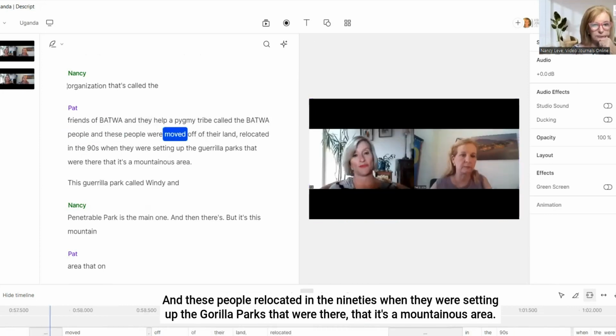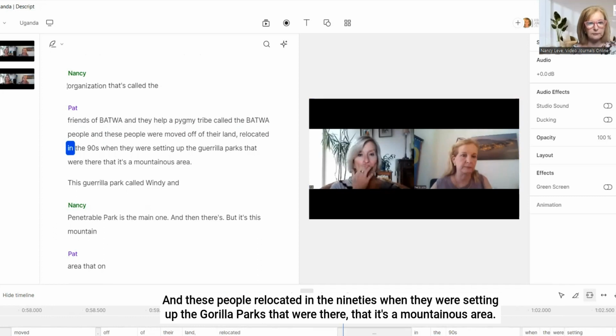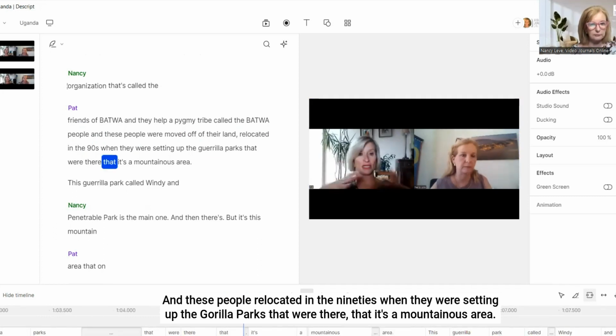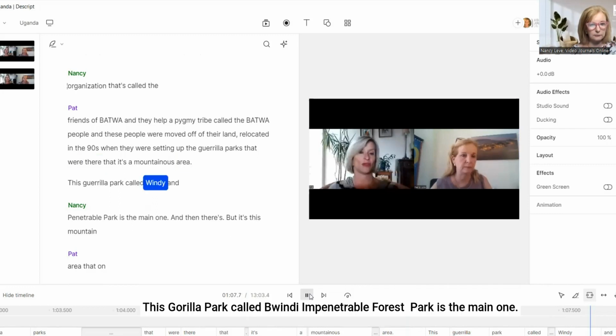And these people relocated in the 90s when they were setting up the gorilla parks that were there. That it's a mountainous area, this gorilla park. Windy and Penn Park is the main one.